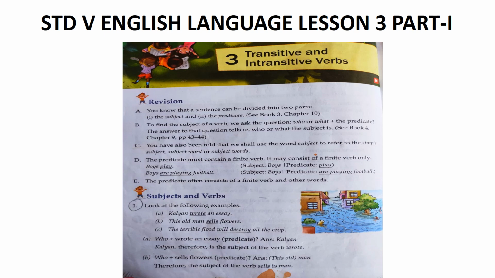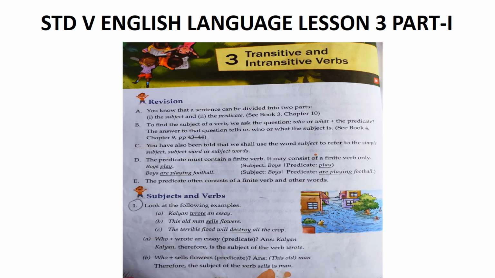The essay. So, essay is the subject of the verb was written. What is sold by this old man? Flowers. So, flowers therefore is the subject of the verb are sold. What will be destroyed by the flood? Answer, all the crop. So, crop is the subject of the verb will be destroyed.